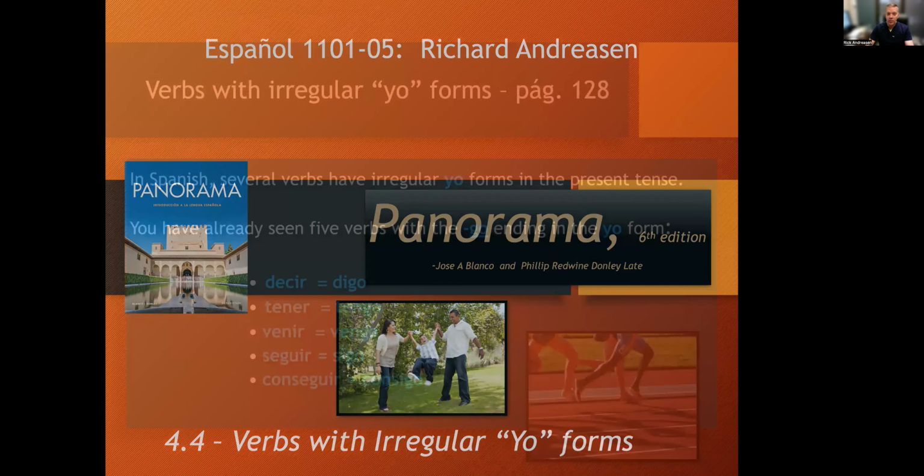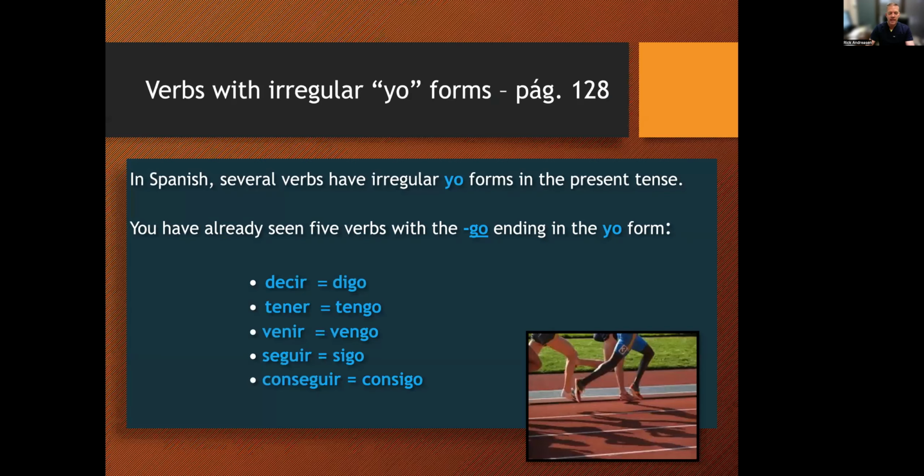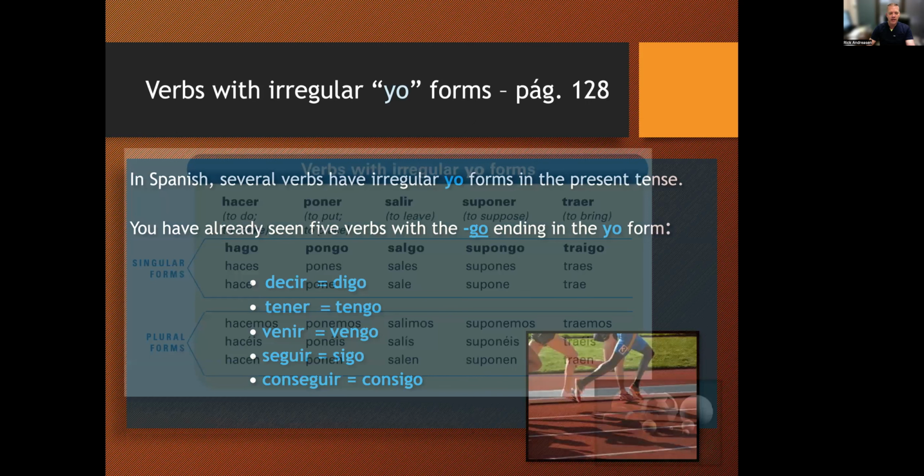We looked at decir, which is digo in the yo form, tener, which is tengo, venir, which is vengo, seguir, sigo, and conseguir, which is consigo. Notice that these are what we call the go verbs, right? These are the ones that end in the yo form with the letters go at the end. We're going to look at a couple other ones that are different, irregular, and some even in a different way.